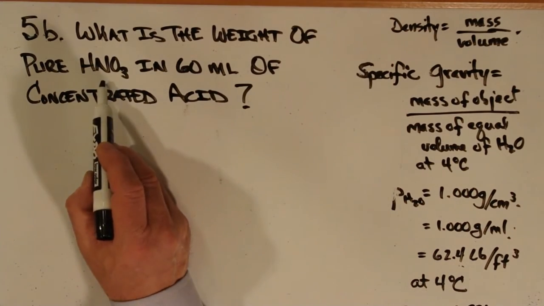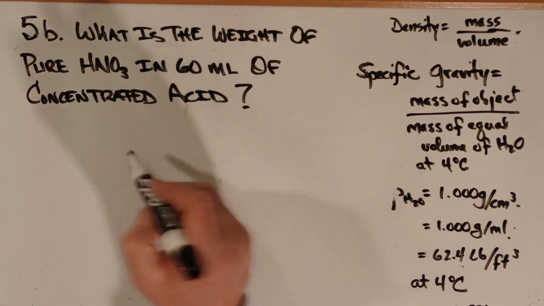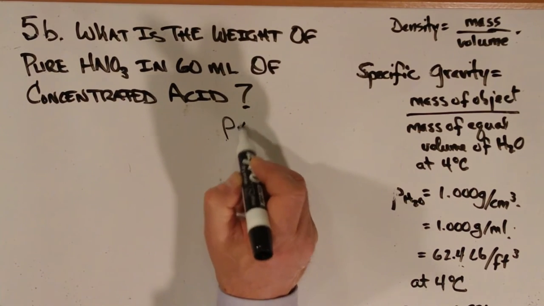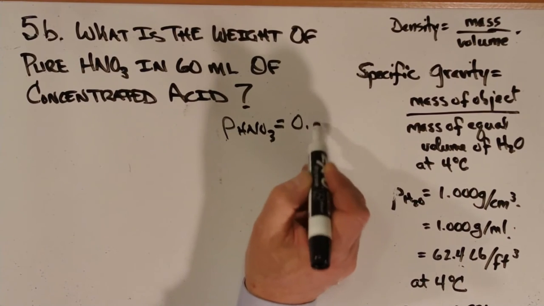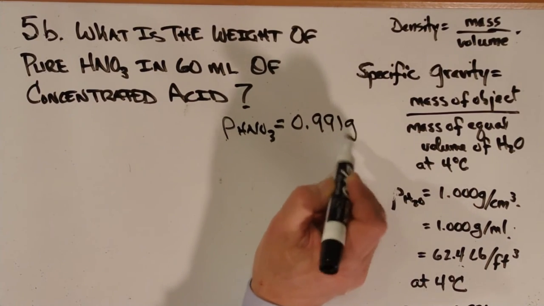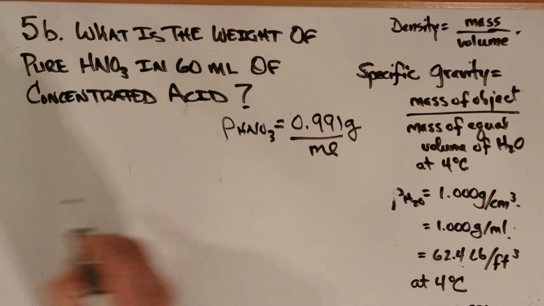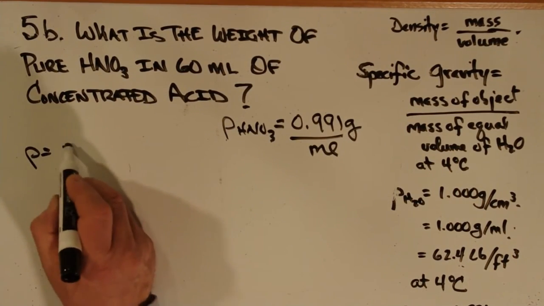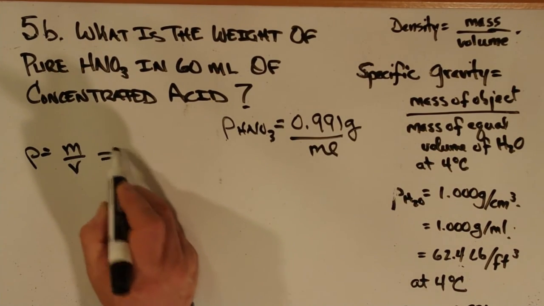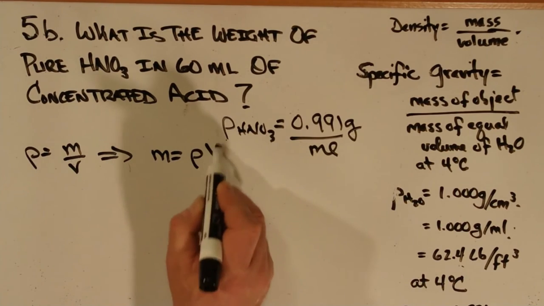A follow-up question is, what is the weight of pure HNO3, or pure nitric acid, in 60 milliliters of concentrated acid? We have the density from before as 0.991 grams per ml. And so, since density is mass per volume, we can rearrange that algebraically to say mass is equal to density times volume.